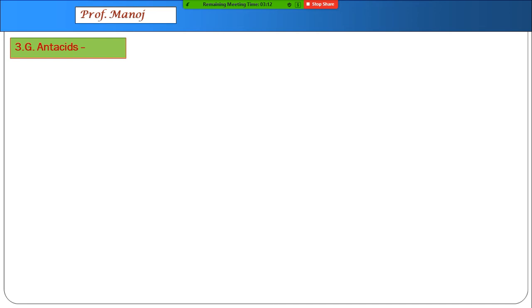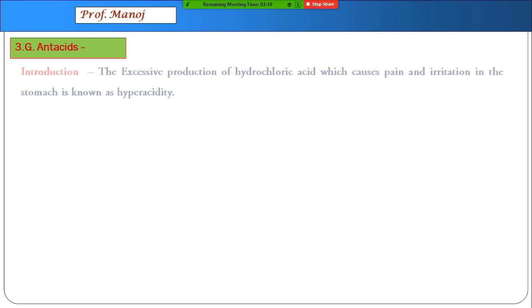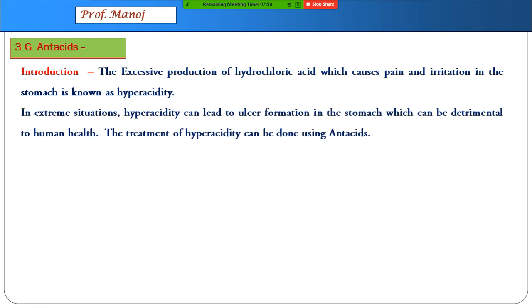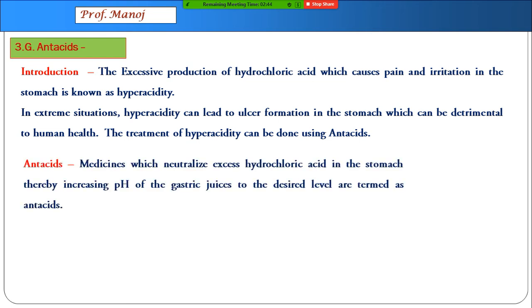We come to antacids, the next type. Excessive production of hydrochloric acid, which will cause pain and irritation in the stomach, is called hyperacidity. Our stomach always keeps on secreting hydrochloric acid. When that becomes too excessive, it starts coming upwards to your esophagus, and that creates what is known as hyperacidity. The treatment of hyperacidity can be done using antacids.